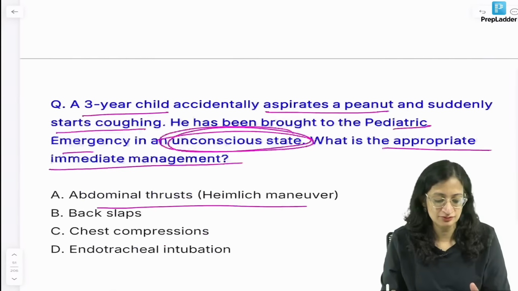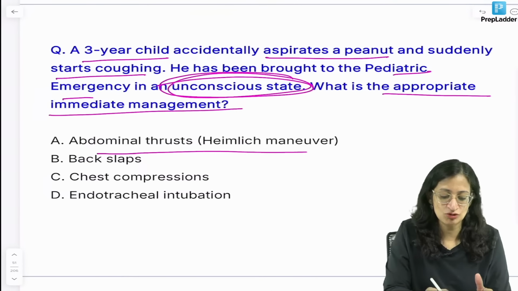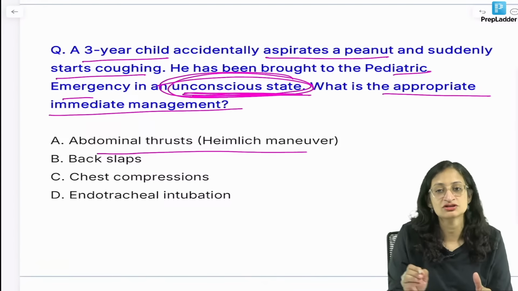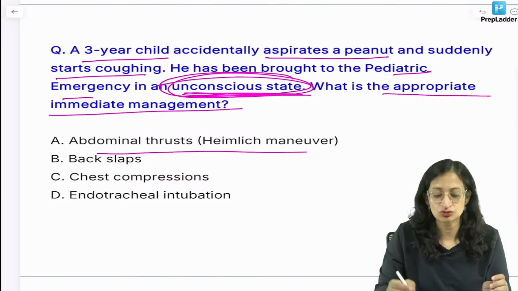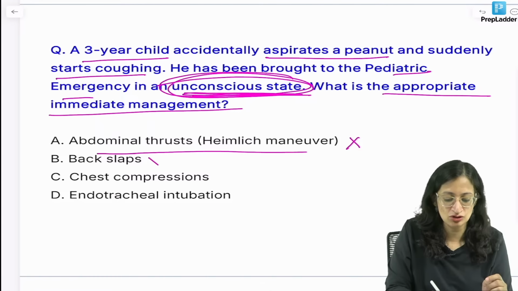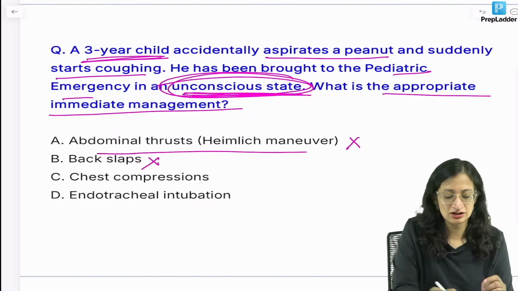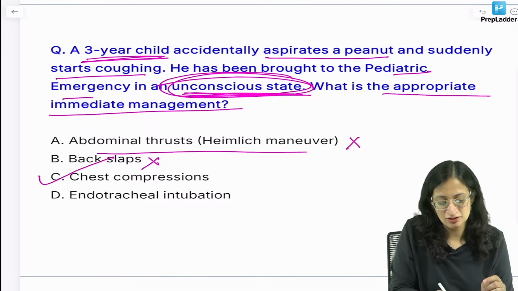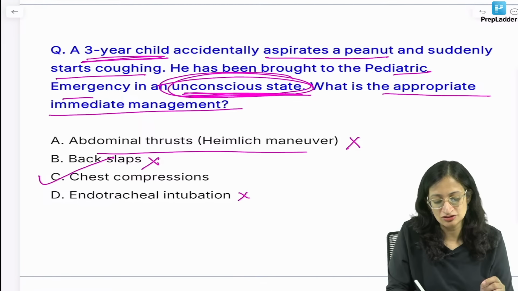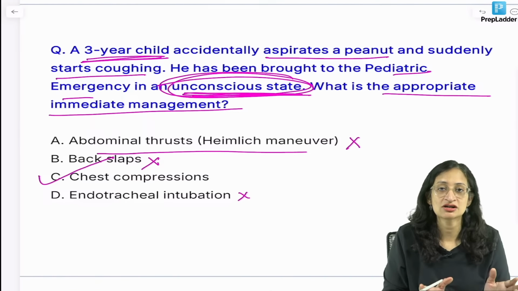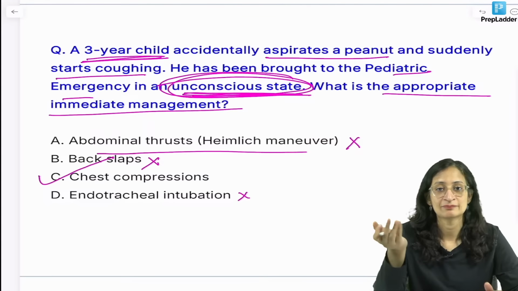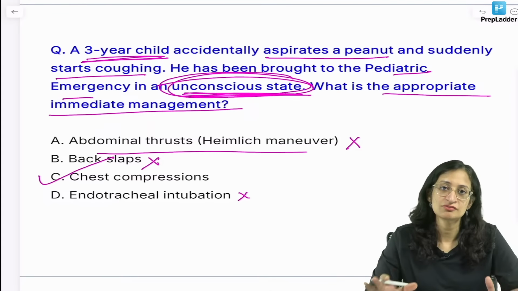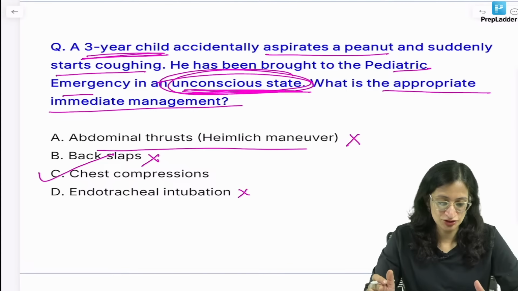Coming back to our question. Here the child has been brought in an unconscious state. So the unconscious state is the catch here. What will you do? We will not do abdominal thrusts, we will not do back slaps. This is a 3-year-old child anyway. We will start chest compressions. Endotracheal intubation comes later, only if the child continues to be unresponsive. So chest compressions is the management of choice out of the given options, best answer.